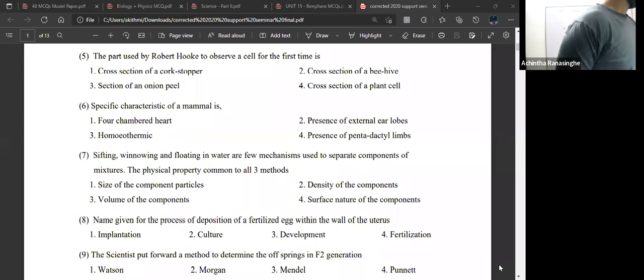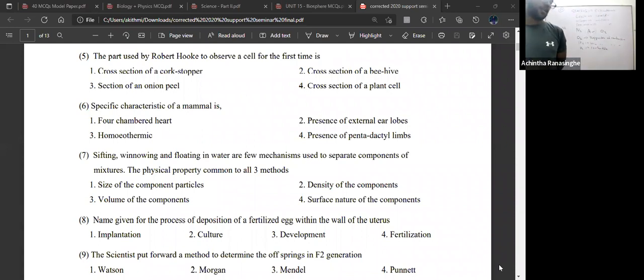Amphibians. Good. Amphibians also possess pentadactyl limbs. So in here, the answer is presence of external earlobes. External earlobes is very specific to mammals. Apart from that, presence of mammary glands and sweat glands also can be taken.